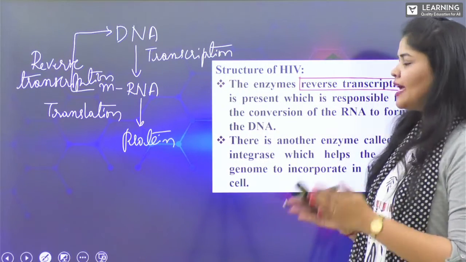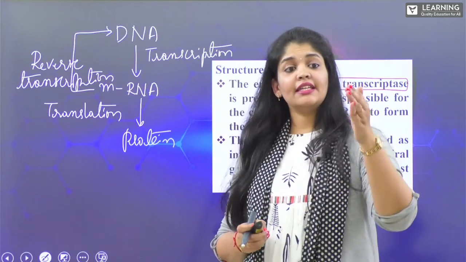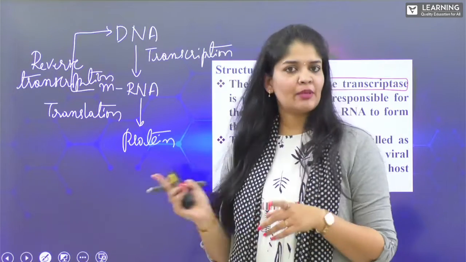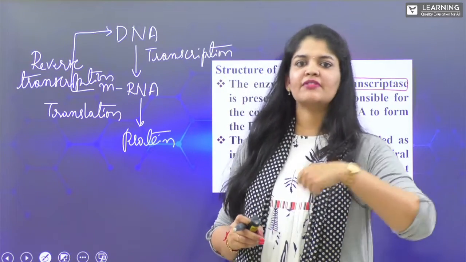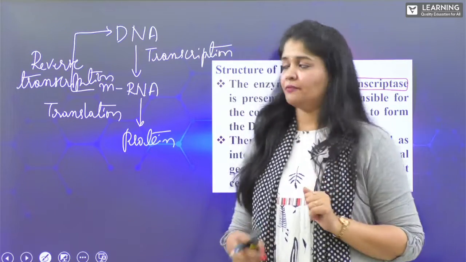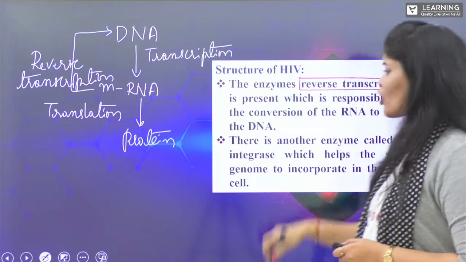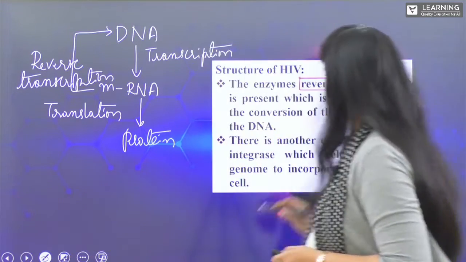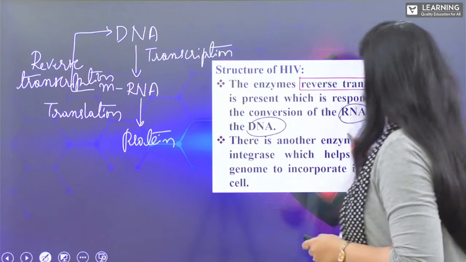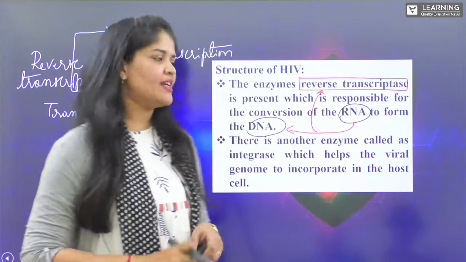Got it? So every time we find the formation of mRNA from DNA. This is the central dogma, where DNA is converted into mRNA, a process called transcription, but the opposite of this process is happening by means of HIV. That is what we call reverse transcription, and the enzyme is called reverse transcriptase, where RNA is producing DNA. This enzyme is responsible for the conversion of RNA to DNA.